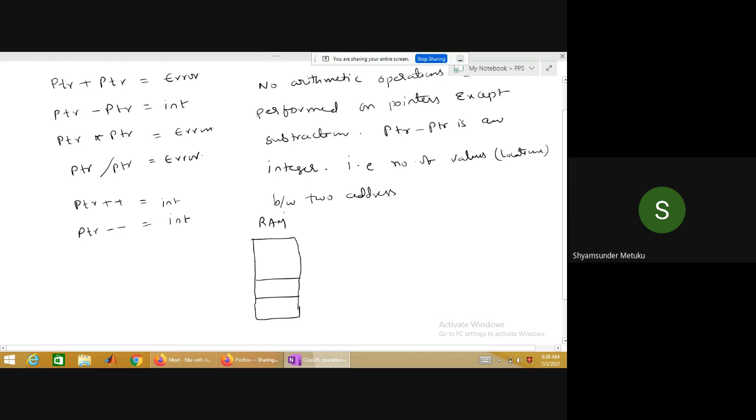I already gave this in the functions, when I talked about recursion. This is the first one, this the second, this the third, this the fourth. The fourth one is called stack. The third one is called heap. The second one is called data. The first one is called code, also called text, anything is okay. Do you remember this?